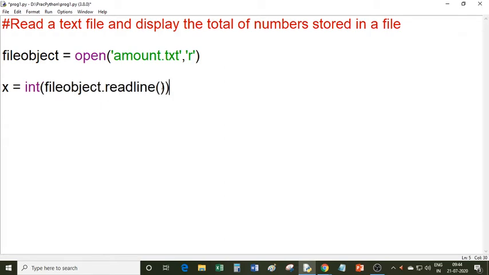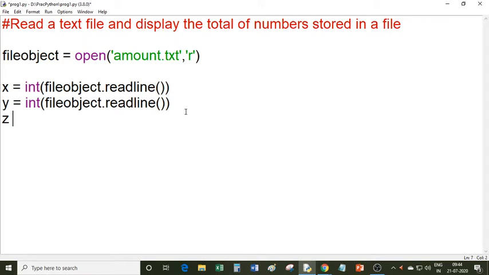So this readline method will read a line from the file, first line from the file, and that line is in the form of a string. And you know that with the help of int function you can convert the string into integer. So when it converts that string into integer, that integer is stored in this x. Similarly, I again call the readline method, and when you again call the readline method, this method reads the next line. So again this next line is in the form of a string, and you are converting that string into an integer with the help of this int function.